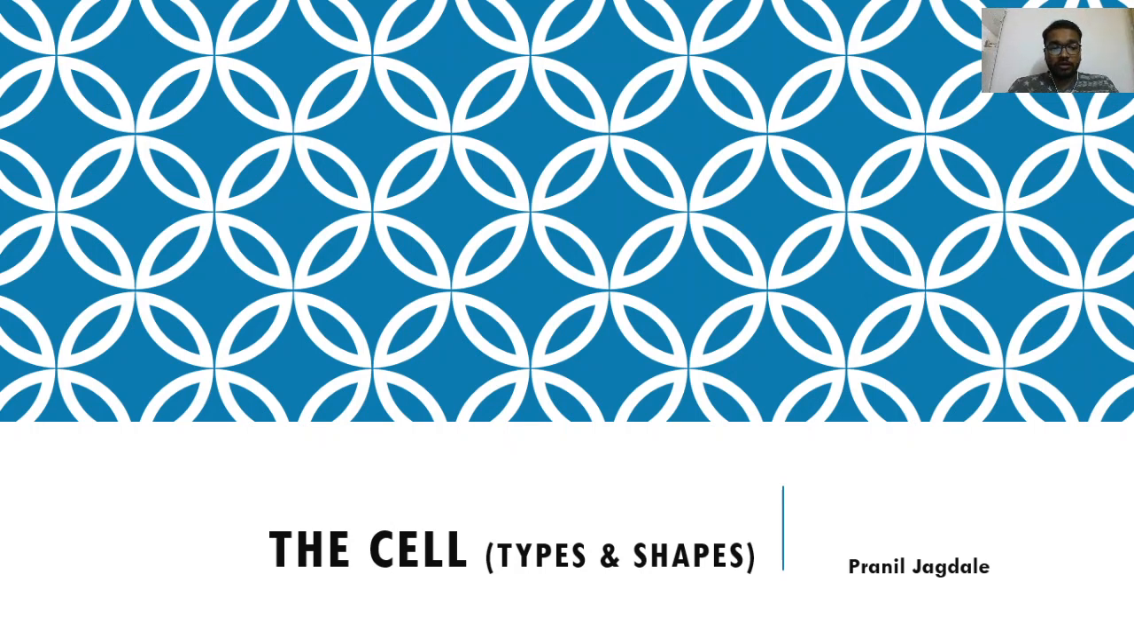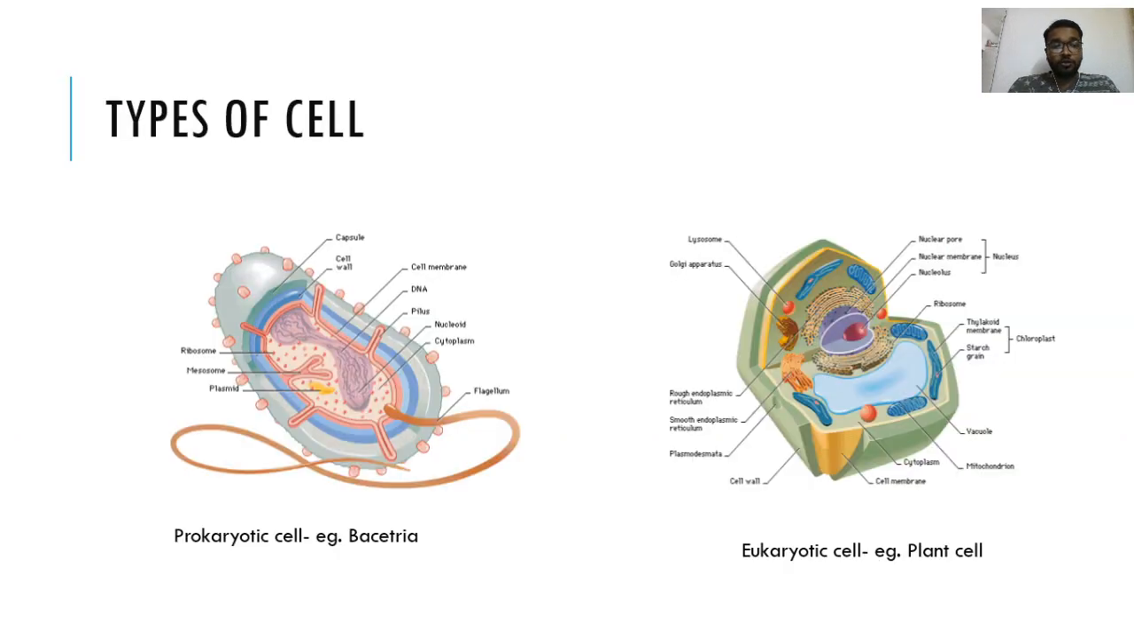Today we are going to learn about the cell, the types of cells and the shapes of cells. As we know, we have two types of cells, prokaryotic cells and eukaryotic cells. In the case of prokaryotic cells, we have the example of bacteria, while in the case of eukaryotic cells, we have two types of examples, that is plant cells and animal cells.